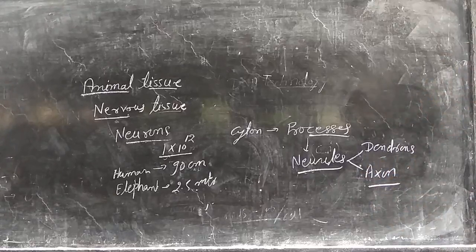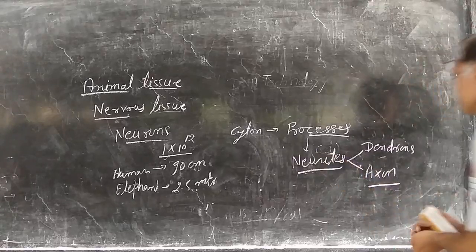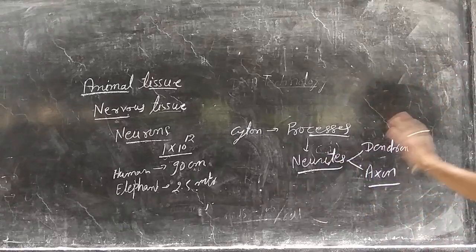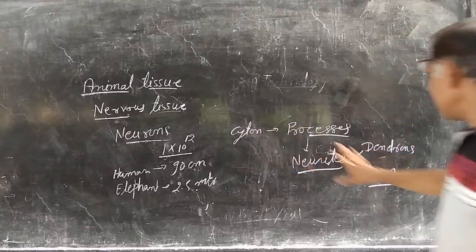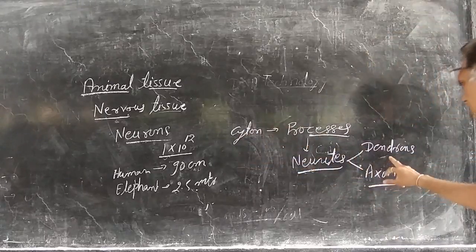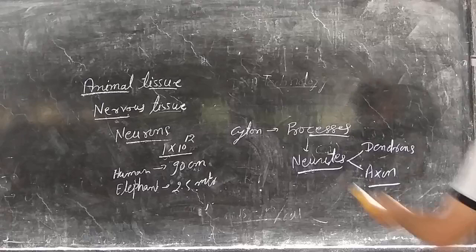So the cyton, the cell body, is the main part of the neuron, and it has two kinds of processes. We can say that a neuron contains three parts: one is the cyton, and the other two are the dendrons and axons.